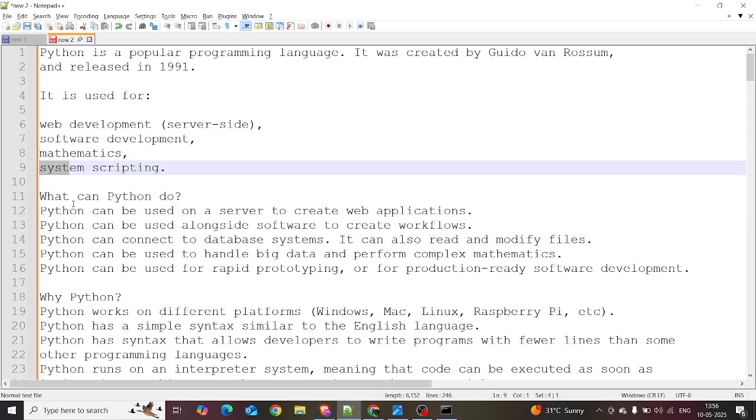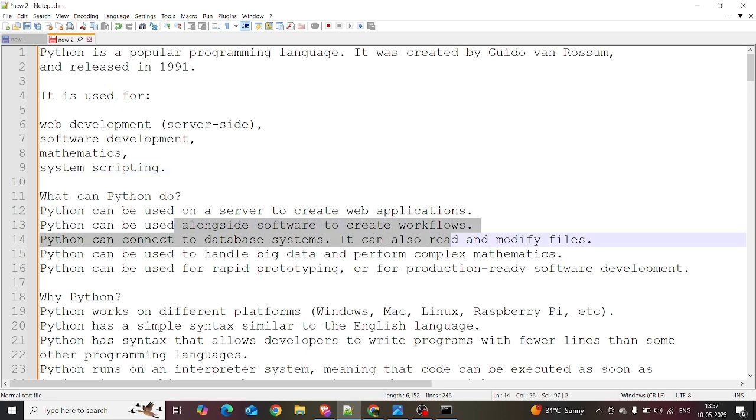Python can be used on a server to create web applications, and Python can be used alongside software to create workflows. Python can also be connected to databases. We were discussing in the previous videos where we worked on the database, and when we connect the database to Python, we can read the query and modify the files. And Python can also handle big data.